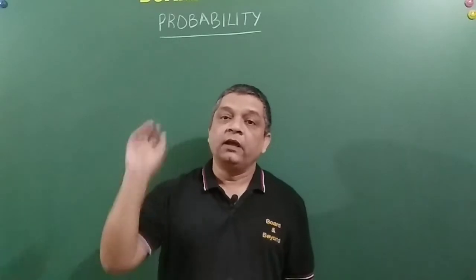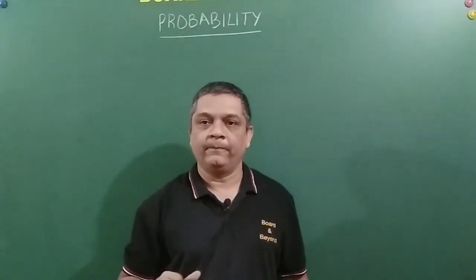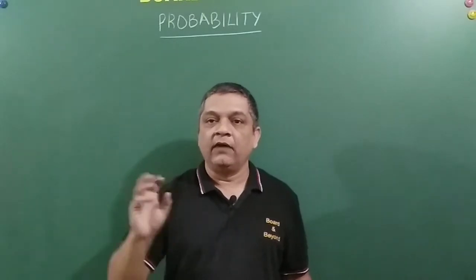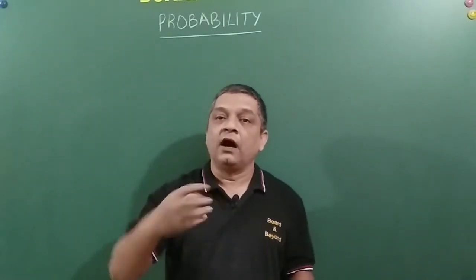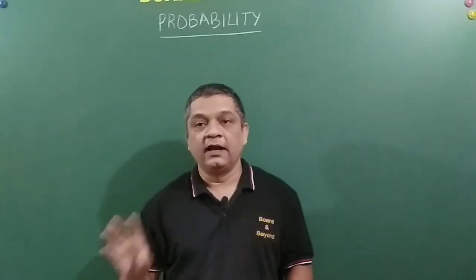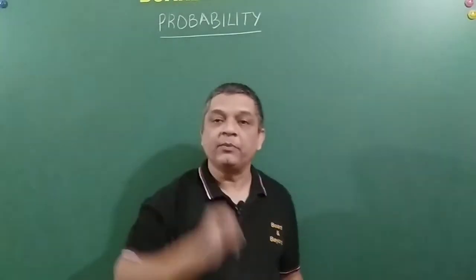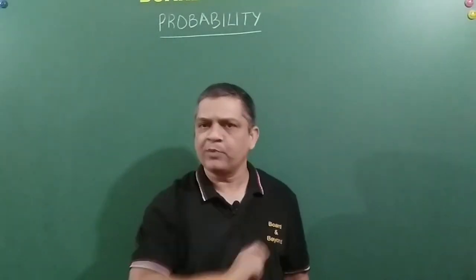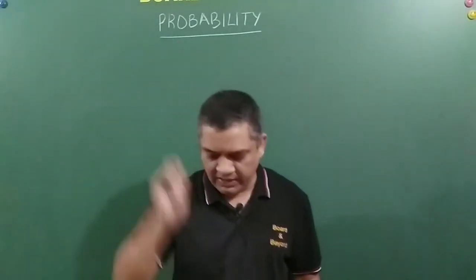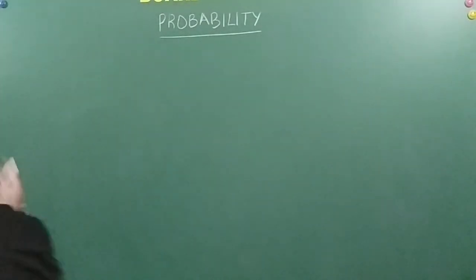That is why people started developing a theoretical approach to probability. That means we try to understand how this is happening and then try to formulate it. With the understanding we formulated, we came up with a formula for probability. So let me tell you what the formula is.